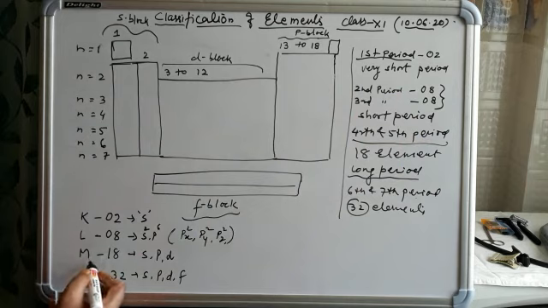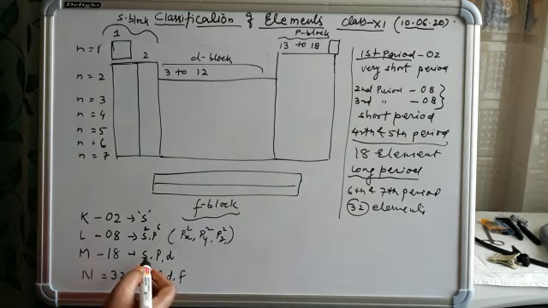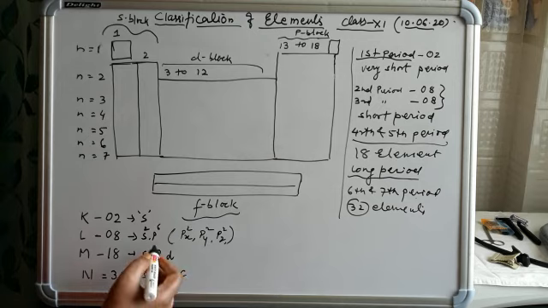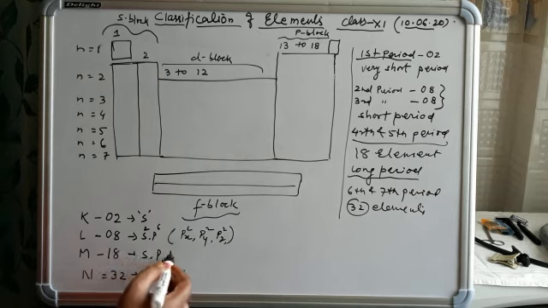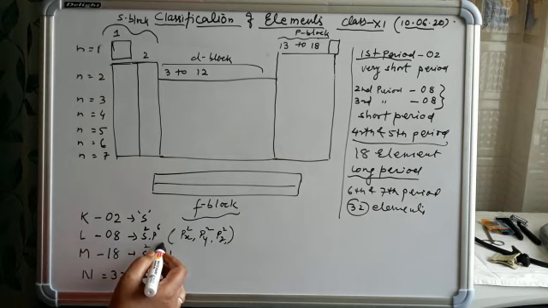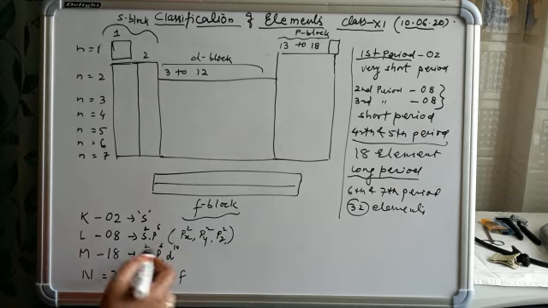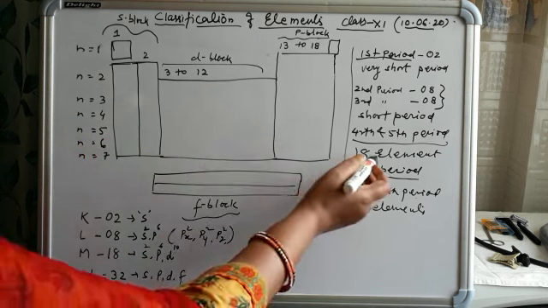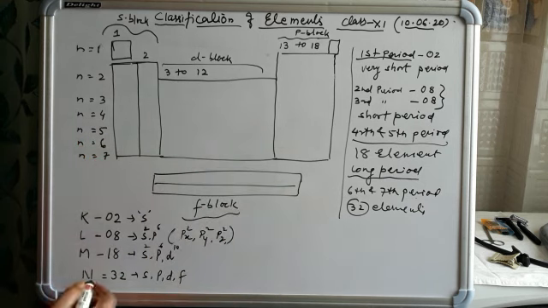Similarly, in M shell 18 electrons are filled due to the presence of s orbital, p orbital and d orbital. In d orbital there are 5 orbitals, means 10 electrons, 6 electrons in p and 2 in s, total 18 electrons. So total 18 electrons are present in M shell, and M shell represents the 4th and 5th period in which 18 elements are present, and N shell in which 32 electrons are present due to the presence of s orbital, p orbital, d orbital and f orbital.